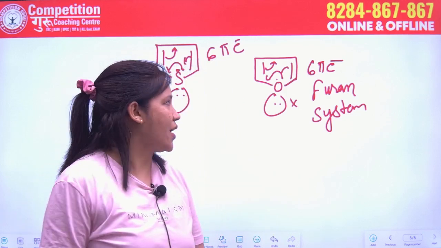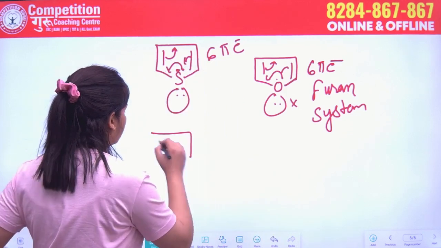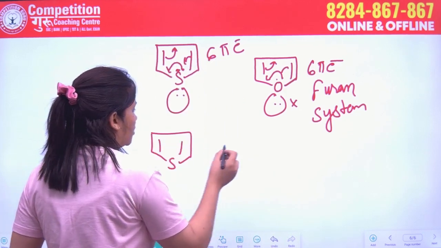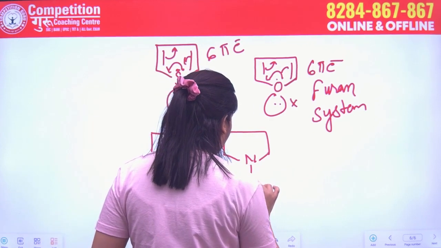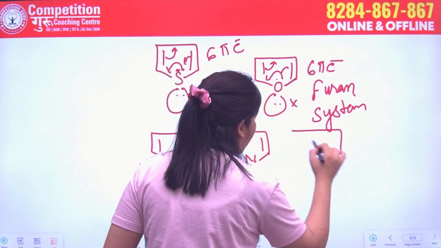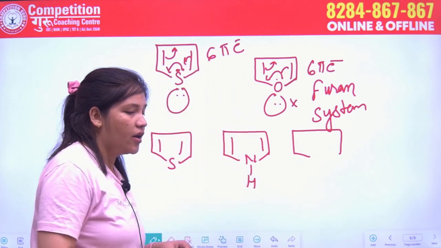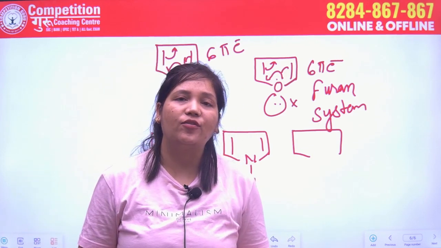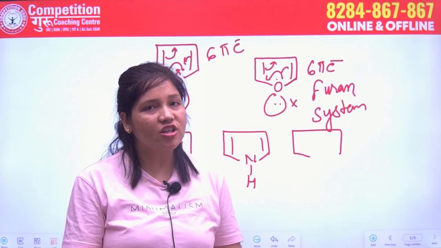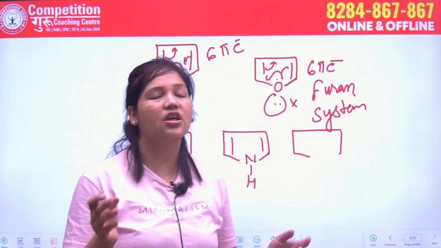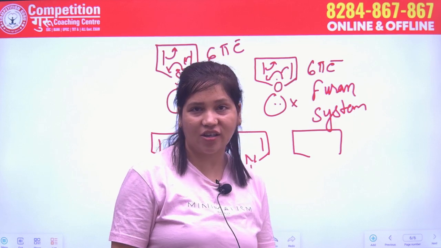Now the question arises, out of these three different aromatic compounds, and also we call them heterocyclic compounds. If a compound has an element other than carbon and hydrogen in the ring or in the open structure, then we call it a heterocyclic compound.